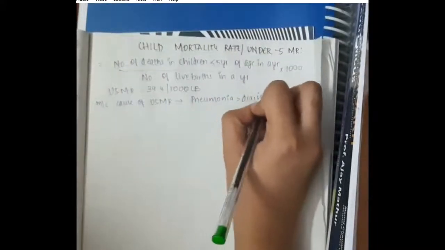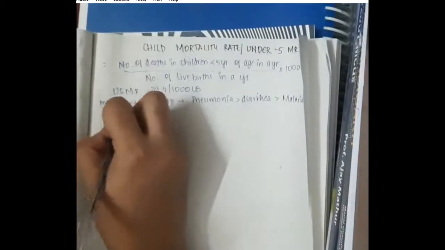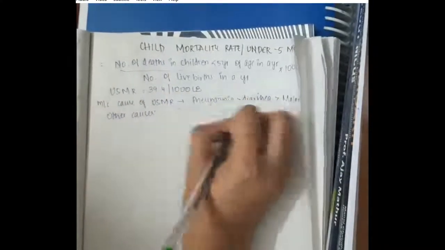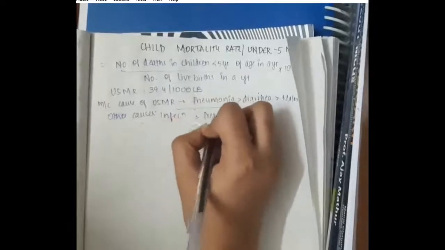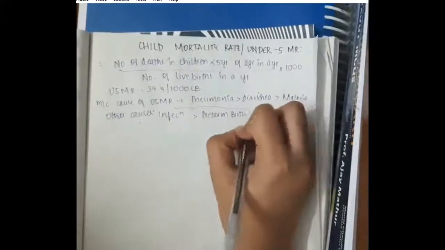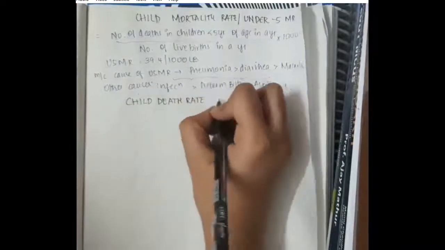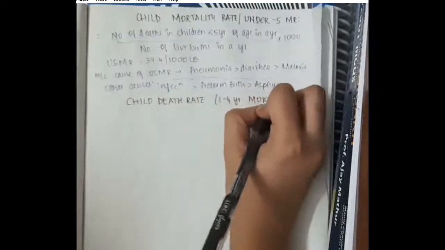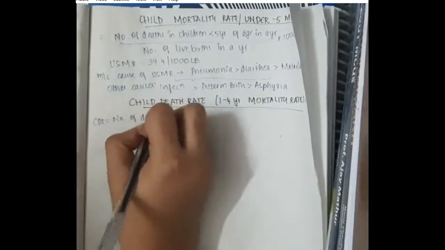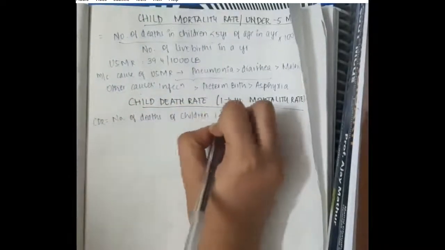What is the most common cause? The most common cause of under 5 mortality rate is pneumonia, followed by diarrhea, followed by malaria. We also have other causes like infection, followed by preterm births, followed by asphyxia. Then the next indicator is child death rate. In child mortality rate, we take the children less than 5 years. In child death rate, we take the children between 1 to 4 years.